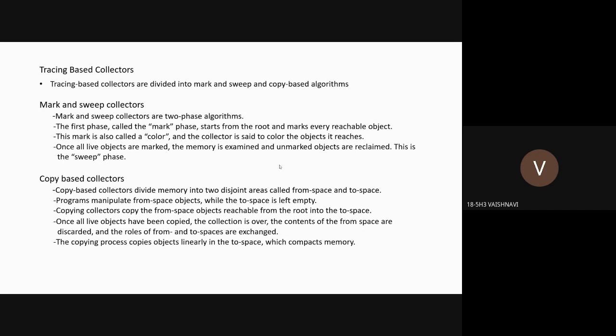The basic implementations of mark and sweep and copy based algorithms are stop the world. That is, user programs are suspended during the whole collection cycle. For many applications, stop the world algorithms cannot be used because of their disruptive behavior. Preserving the response time of user applications requires the use of incremental techniques. Incremental collectors must address problems that are raised by concurrency.